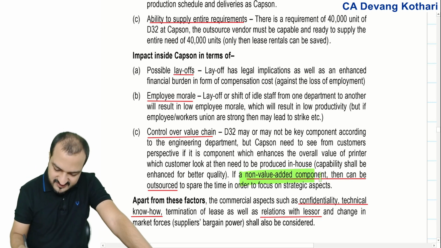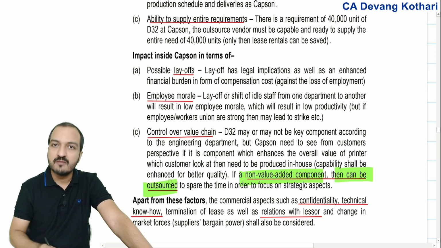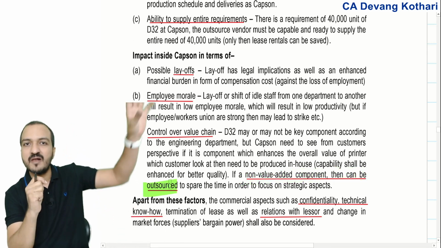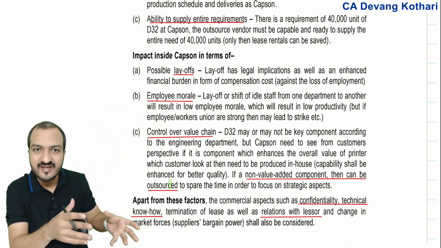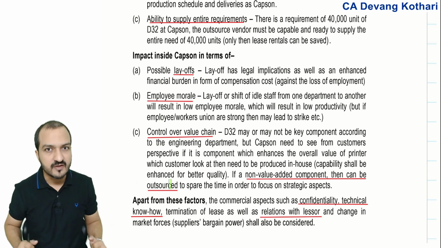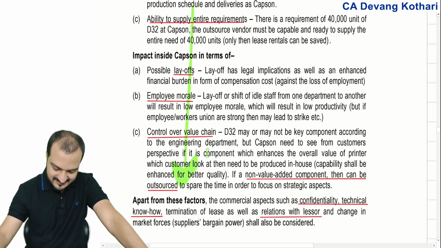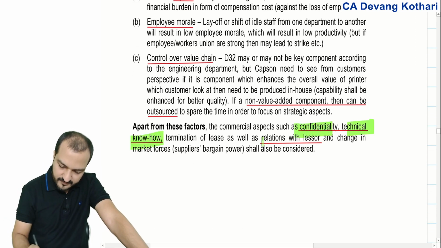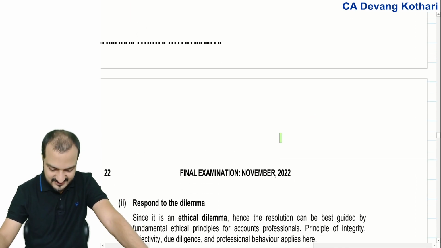If that component was a non-value added component, then happily you could outsource. But if that component is a really value added component, and if the supplier of the component does not make it in good quality, then your value of the final product will decrease, right? All that can be put as your non-financial considerations. Apart from these factors, confidentiality, technical know-how, relations with the lessor, all that can also affect your decision.